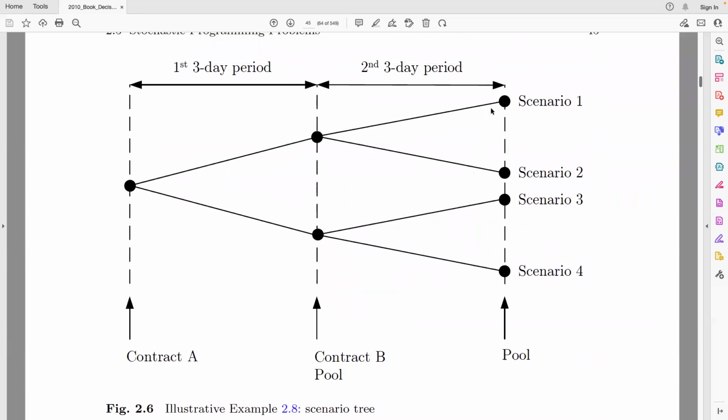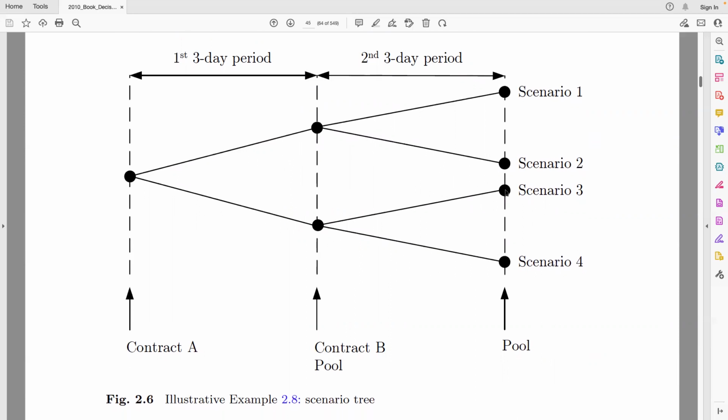So that's why the author decided to model this problem as a three-stage scenario. In the first stage, decide how much energy we'll sell using contract A. Second stage, decide how much energy we will sell using contract B, and decide how much energy we are going to sell into the pool for the first 3-day period. And in the third stage, we have to decide how much energy we're going to sell in the second period.